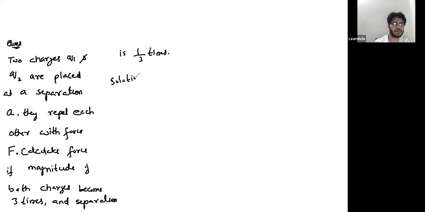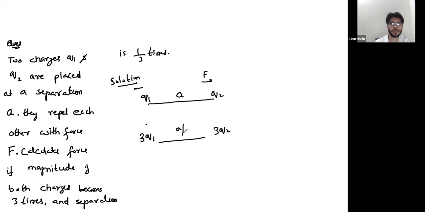So I'm just giving a hint. This is charge Q1 and this is Q2. Initially, they are placed at a separation A, so they repel each other with some force F. Now you make their magnitudes 3Q1 and 3Q2 and the separation becomes A by 3. Now you are supposed to calculate force F prime in terms of F, like F prime could be double of F, half of F, thrice of F. Try to calculate this F prime in terms of F.